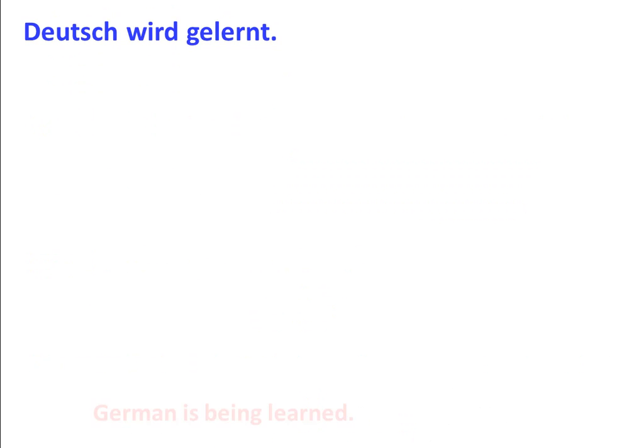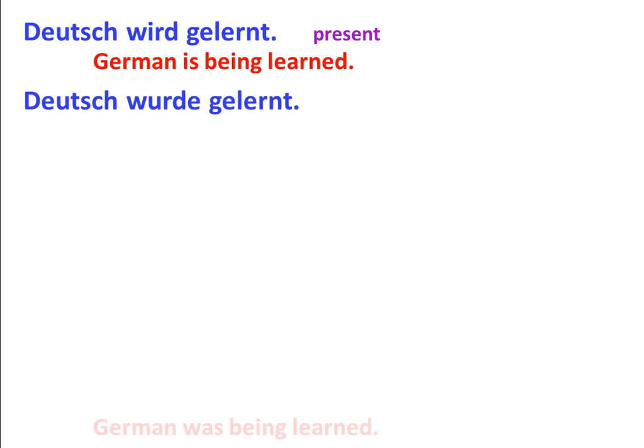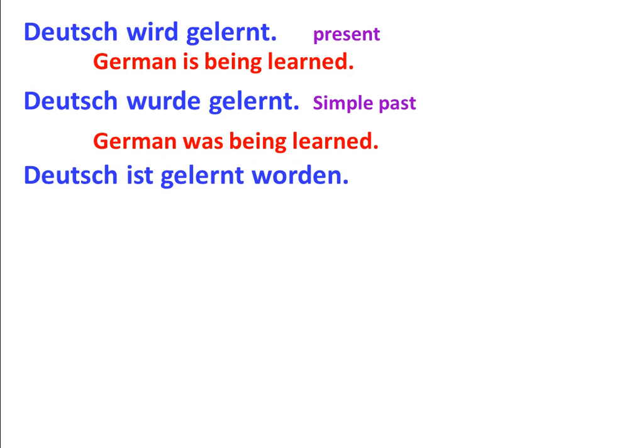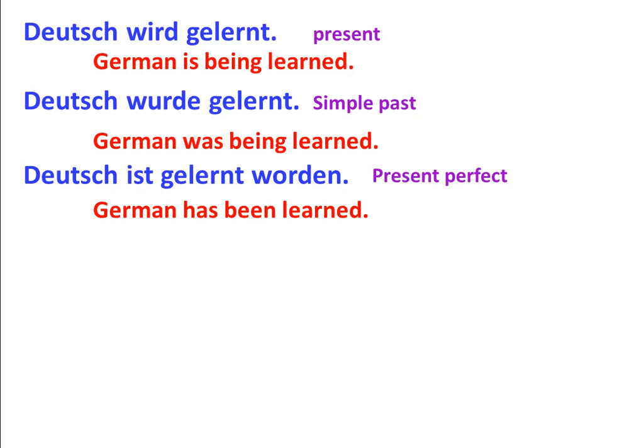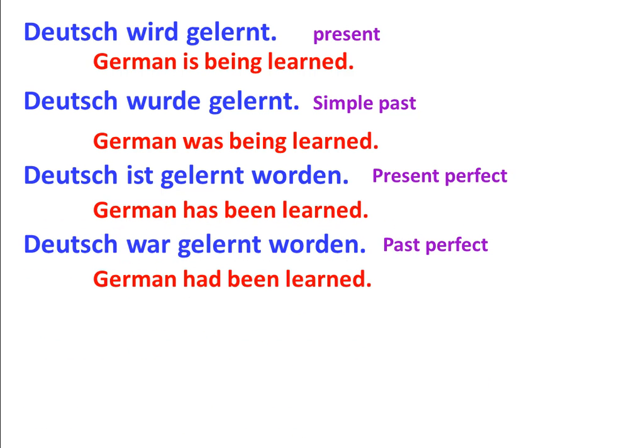Alright, let's review some of the tenses. Deutsch wird gelernt, that would be the present tense in the passive voice. Deutsch wurde gelernt, this would be the simple past or imperfect tense in the passive voice. Deutsch ist gelernt worden, this would be the present perfect tense in the passive voice. Deutsch war gelernt worden, this would be the past perfect in the passive voice.